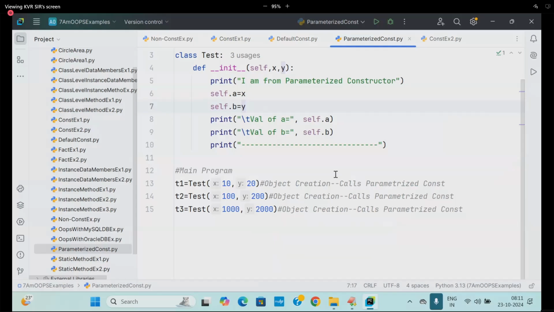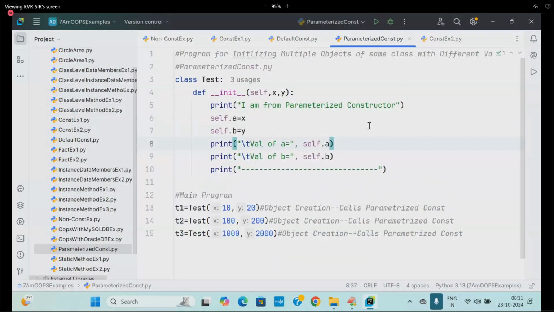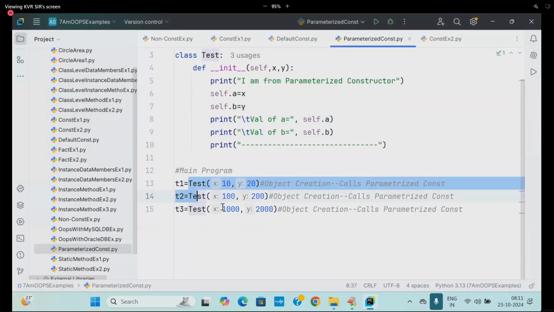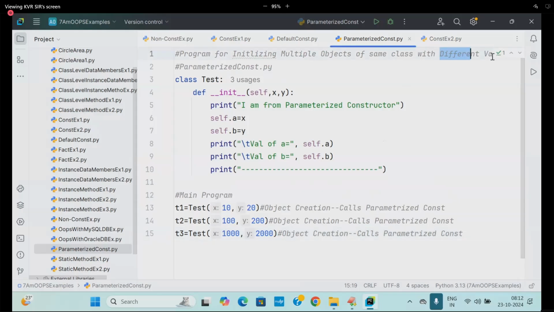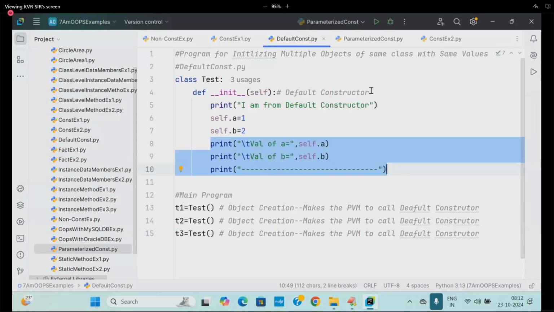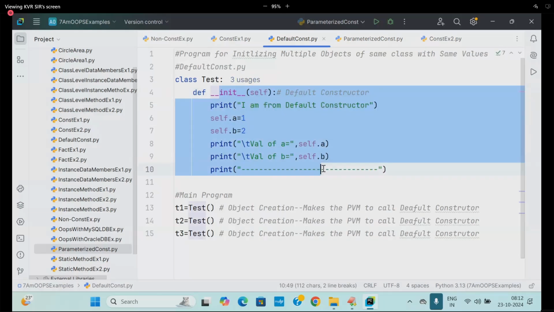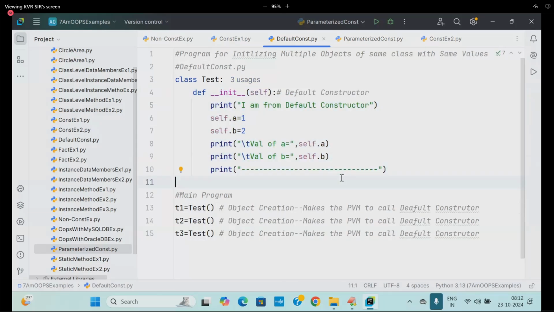What is it known as? Parameterized constructor. It initializes multiple objects of the same class with what values? Different values. I will go for parameterized. If you want to initialize the same values, I'll go for the default constructor. So how many constructors are available?